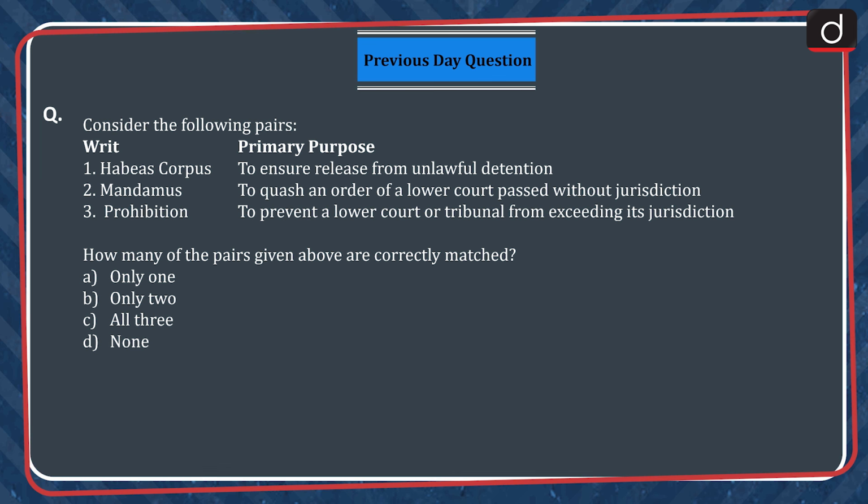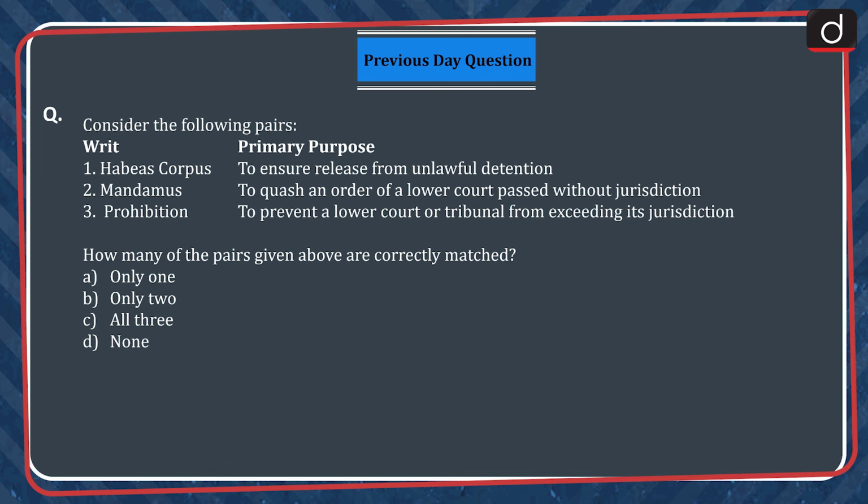Consider the following pairs. We have writs and their primary purpose. 1. Habeas corpus, to ensure release from unlawful detention. 2. Mandamus, to quash an order of a lower court passed without jurisdiction. 3. Prohibition, to prevent the lower court or tribunal from exceeding its jurisdiction. How many of the pairs given above are correctly matched?